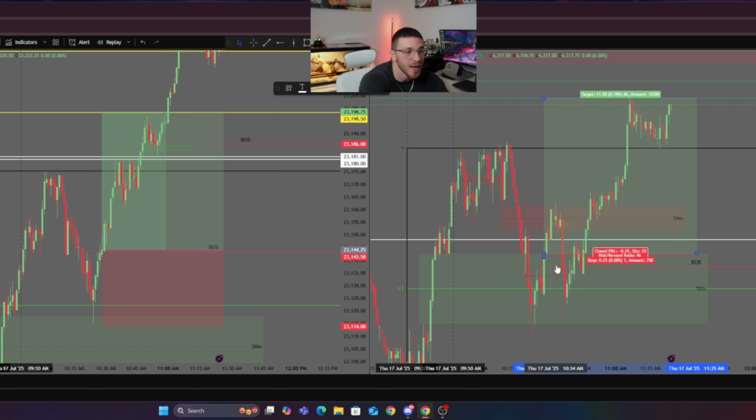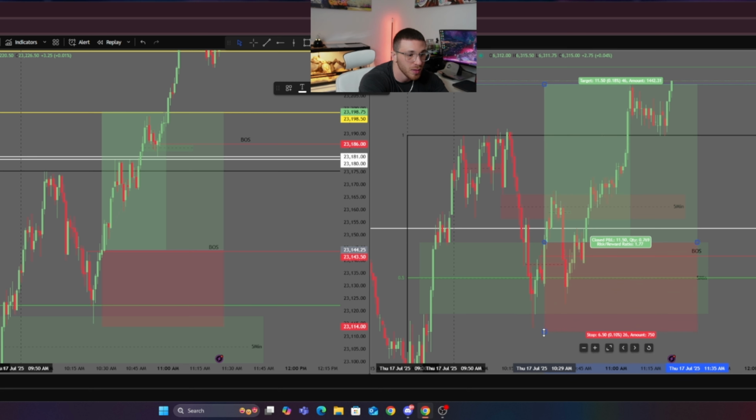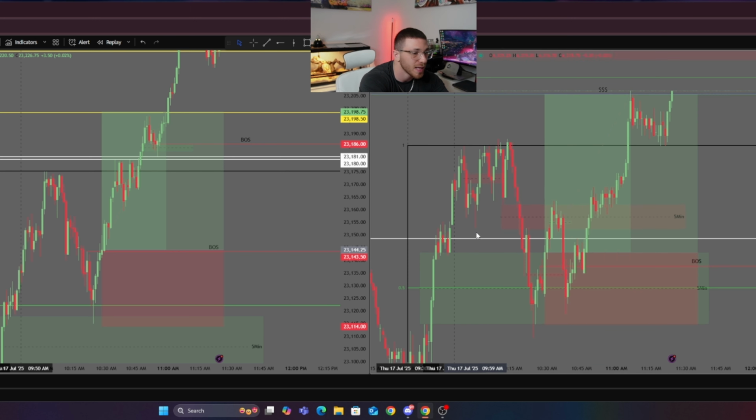Price wanted to come back down and retrace off that 5 minute fair value gap, which it did, and then it ended up continuing up, hitting where we wanted our take profit to be. But again, we could have left our stop loss below these lows or below where the 5 minute fair value gap goes. That probably would have been a good spot. But again, we already took one loss today. I was trying to preserve my capital.